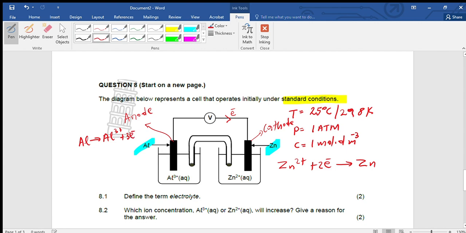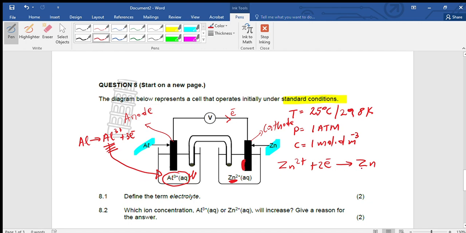Aluminium loses electrons, forming Al3+. So now in this reaction, on this side there is an increase in aluminium ions, because they are being formed. The aluminium ions are the product. Then on the zinc side, the zinc ions decrease. The aluminium ions increase because they are being formed while the cell is functioning.